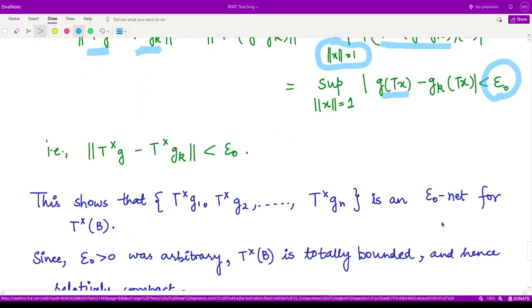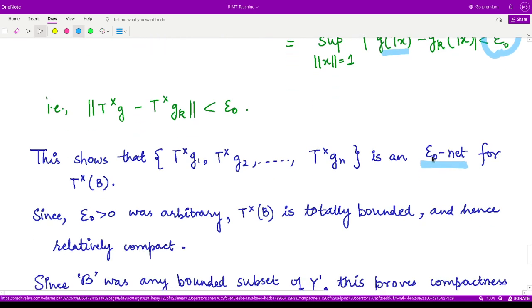If that is so, we have found our so-called epsilon naught net for the adjoint operator T cross. Because in the very starting epsilon naught was some arbitrary positive number, the set T cross B, where B was bounded, is totally bounded because it has a finite epsilon naught net, defined like T cross G1, T cross G2, up to T cross Gn.